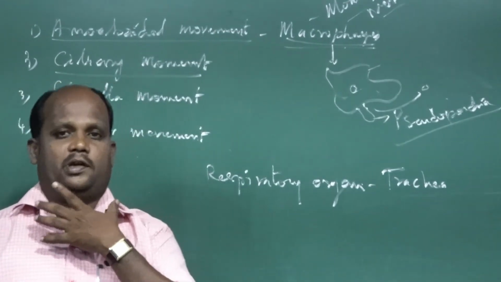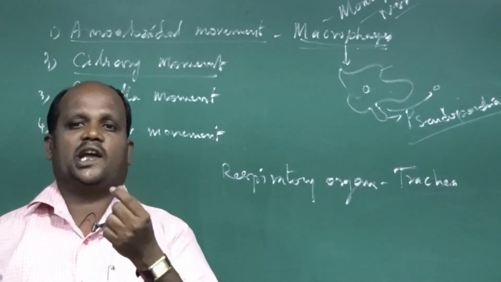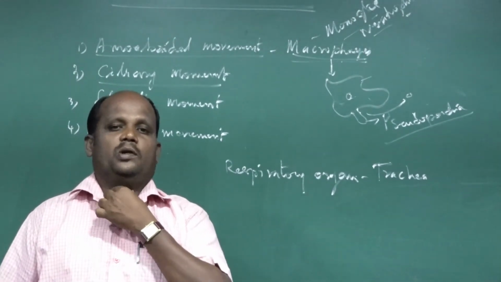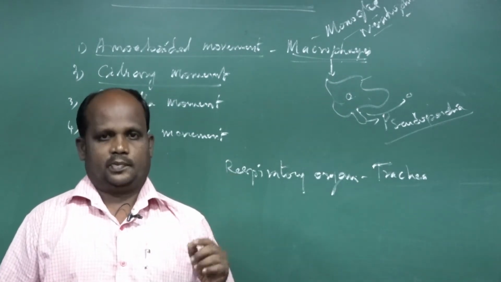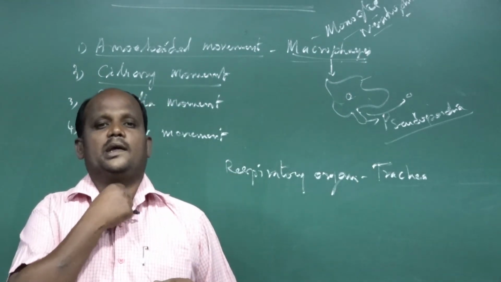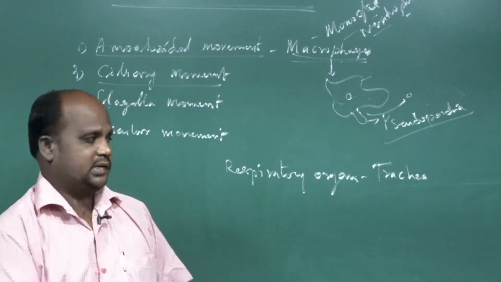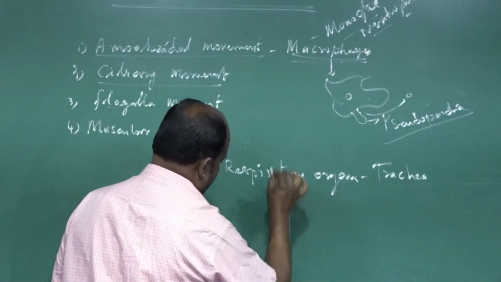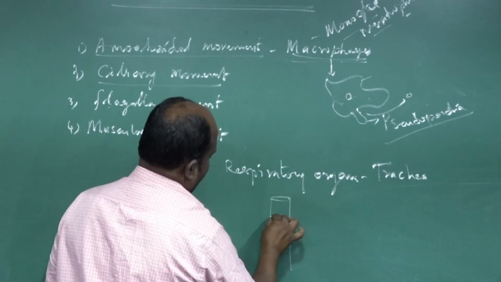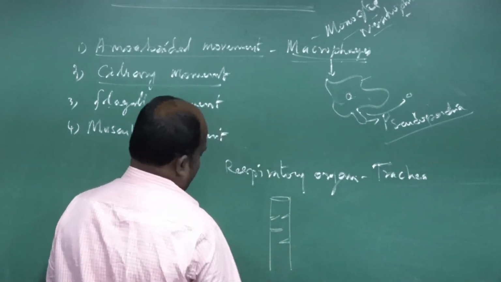Our respiratory organ, the lungs, consists of cartilaginous rings, trachea, tracheoles and alveoli. The trachea is a windpipe. Inside the trachea, there are finger-like projections.